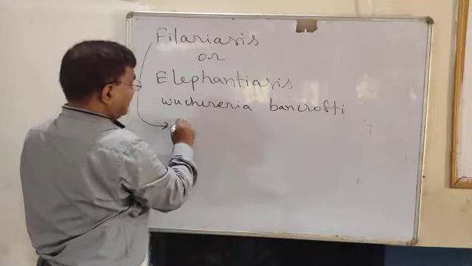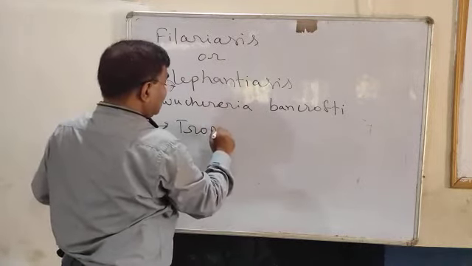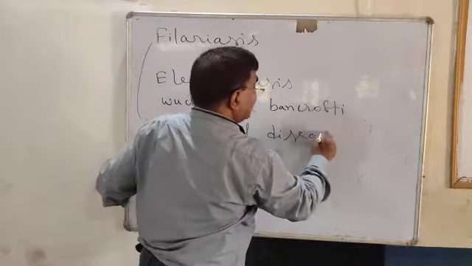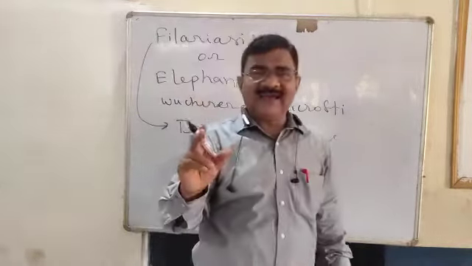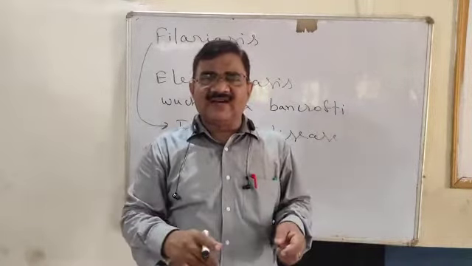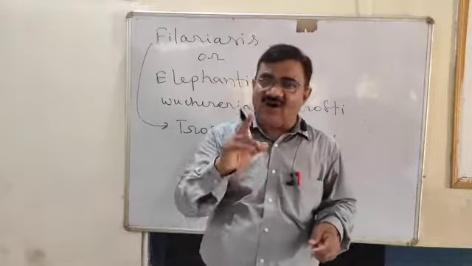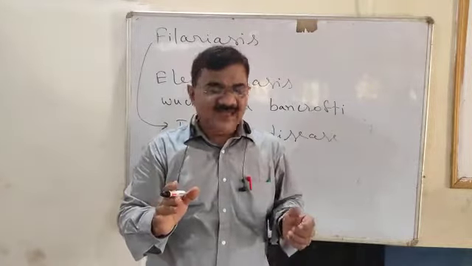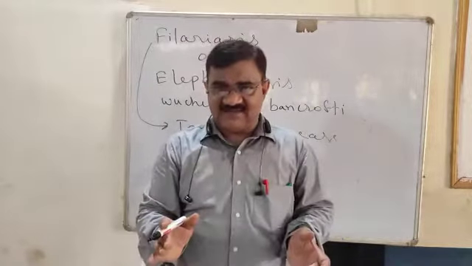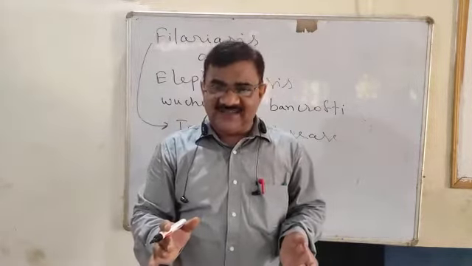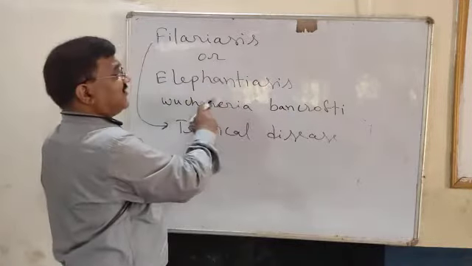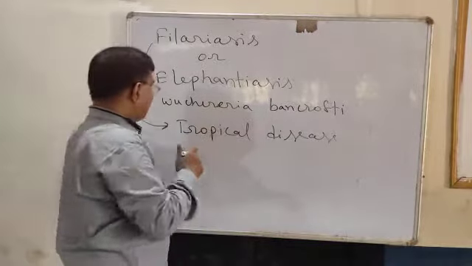Tropical means people living in the tropical region. Tropical disease: between the Tropic of Capricorn and Cancer. The area between the Tropic of Cancer and the Tropic of Capricorn is called the tropical area, and this disease is common in those places. So it is a tropical disease. And from where does this Wuchereria bancrofti come into our body?